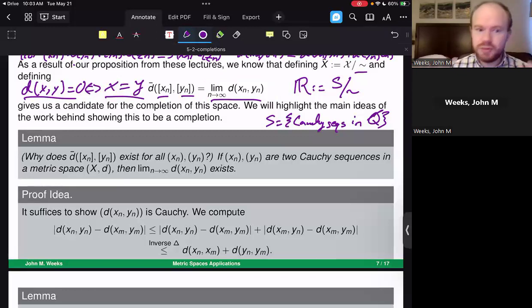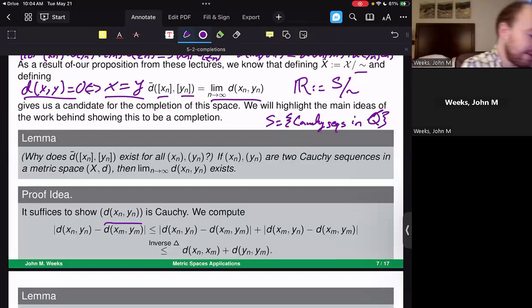If xn and yn are 2 Cauchy sequences inside of a metric space, I need to be able to claim that the limit as n goes to infinity of the distance between those 2 points indeed exists. The way that I use this as a proof idea is that, since we are looking at distances of real numbers, it suffices to show that the sequence d(xn, yn) is a Cauchy sequence.